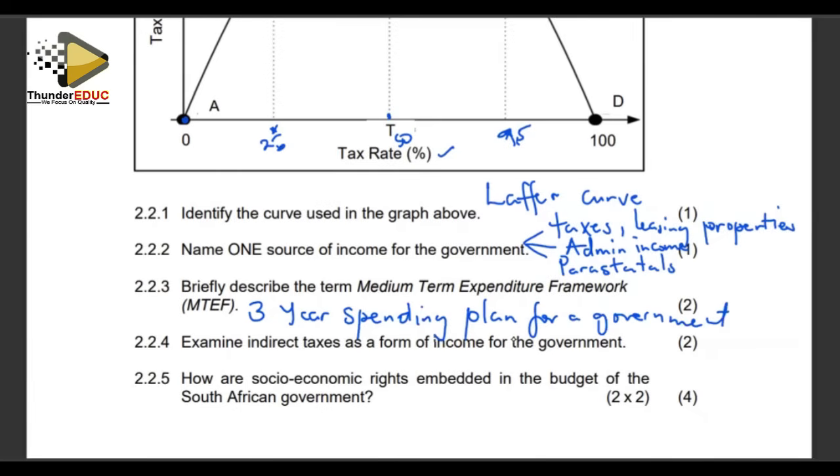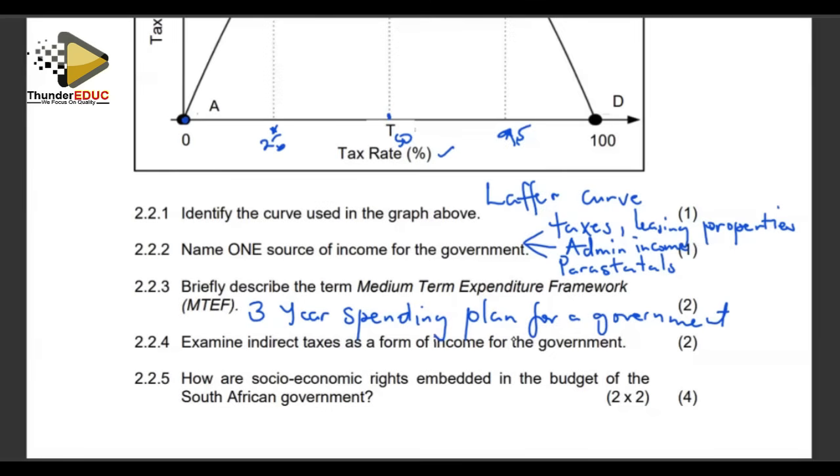Right, we move on to the next question. Examine indirect taxes as a form of income for the government. When we are looking at indirect taxes in this instance, we are saying we have those forms of indirect taxes like the value-added tax or the sin taxes. These are taxes which are charged indirectly, not directly to the person. They are paid through an agent to the taxpayer and not directly to the tax authority.